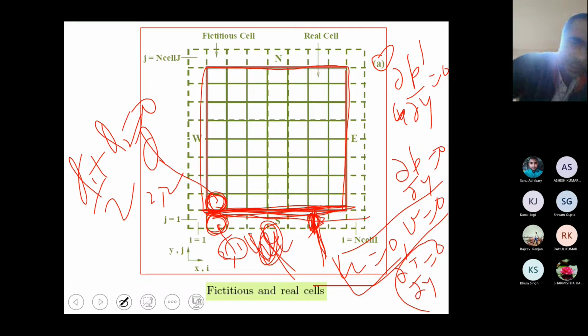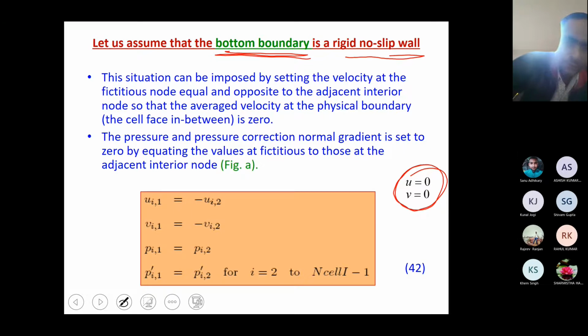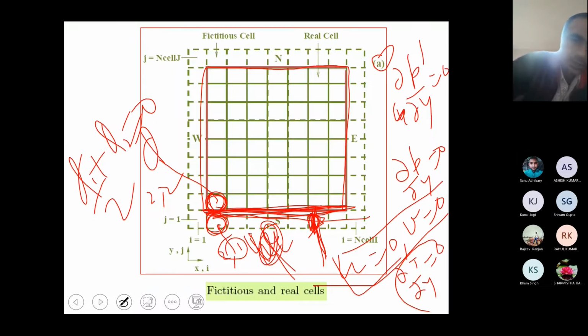So here we have utilized the fictitious cell as well as the real cell. That is the same story here. Because you have to vary I, j is 1 here and j is 2 here, and I you have to vary.